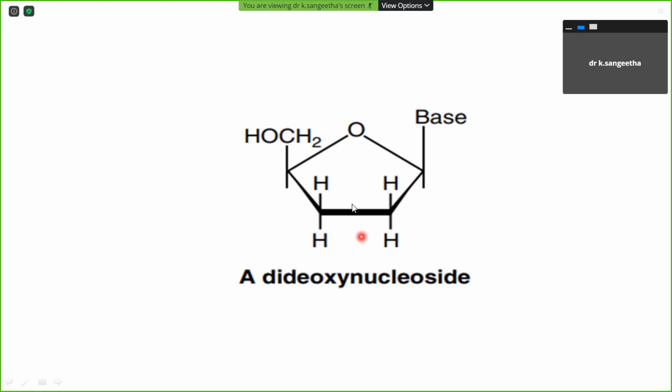I will start my questions. Okay. Can you identify the picture? This nucleoside. You can put it in the chat box. You can identify the picture.